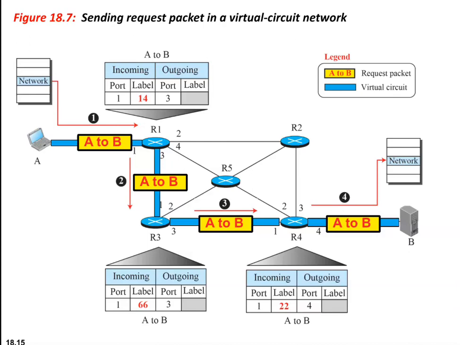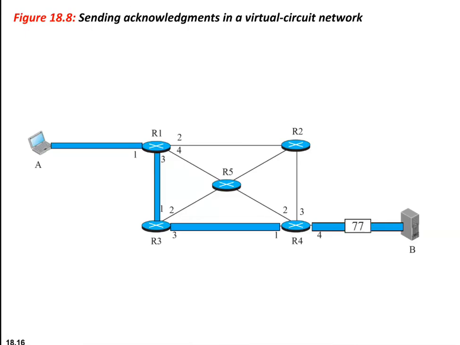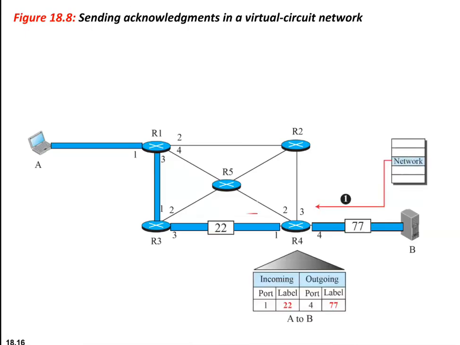Step 3, router R3 receives that request packet. Once again, 3 columns are completed: the incoming port, the incoming label, and the outgoing port. Only the outgoing label will not be filled. Step 4, R4 receives the packet, and step 5, B receives the packet, which is the final step, and assigns the label to the packet, that is the last label. So this will be filled. You can see here that it will be filled as 77.